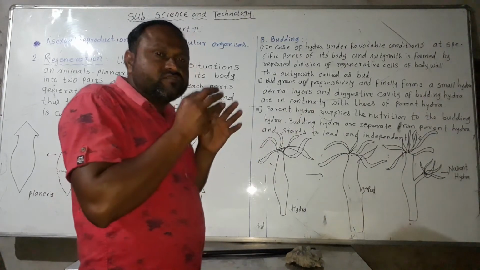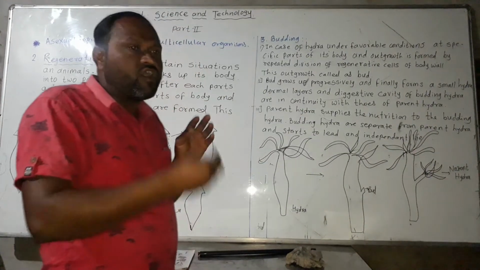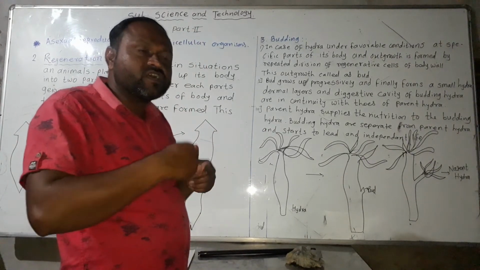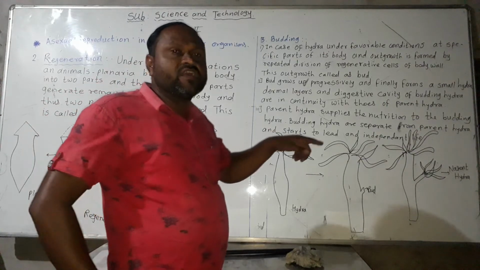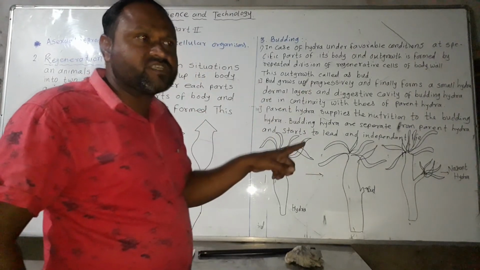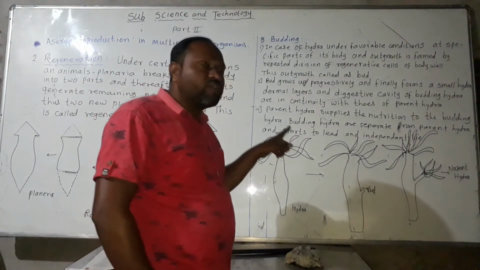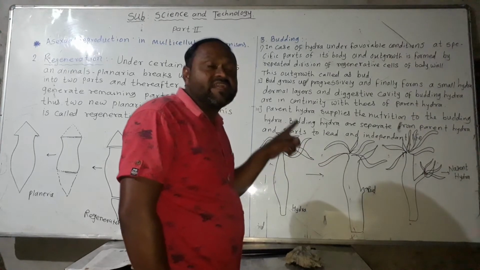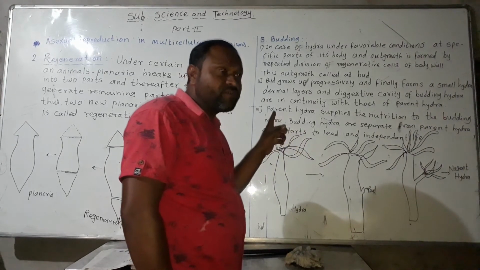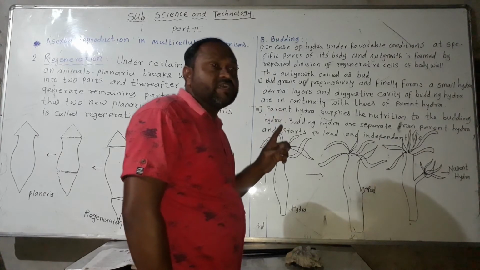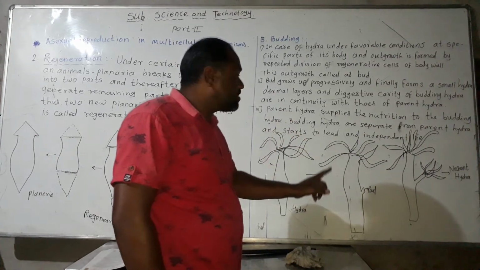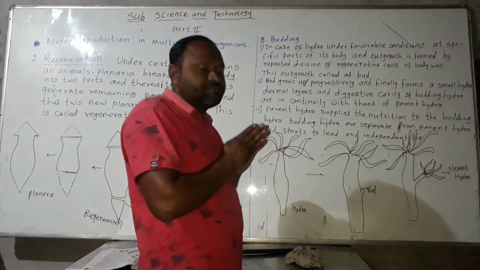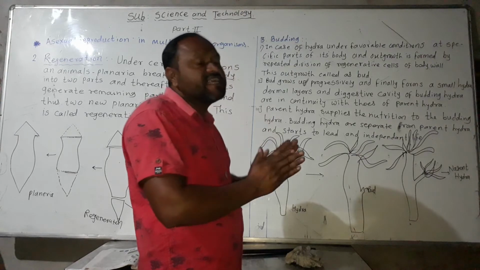During the time the new hydra develops and forms, the whole process occurs with nutrition supplied by the parent hydra. Then the parent hydra and the new hydra separate, and maturity occurs in the nascent hydra, which can then survive independently in nature.